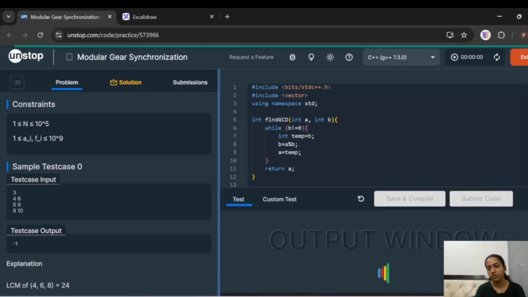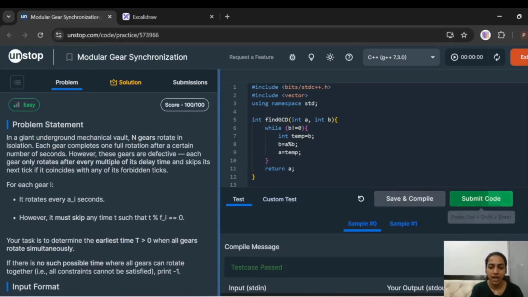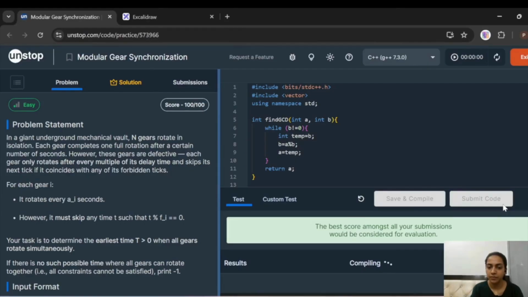I'll just run this code to see if it's working or not. And it's running. Let's try to submit it.